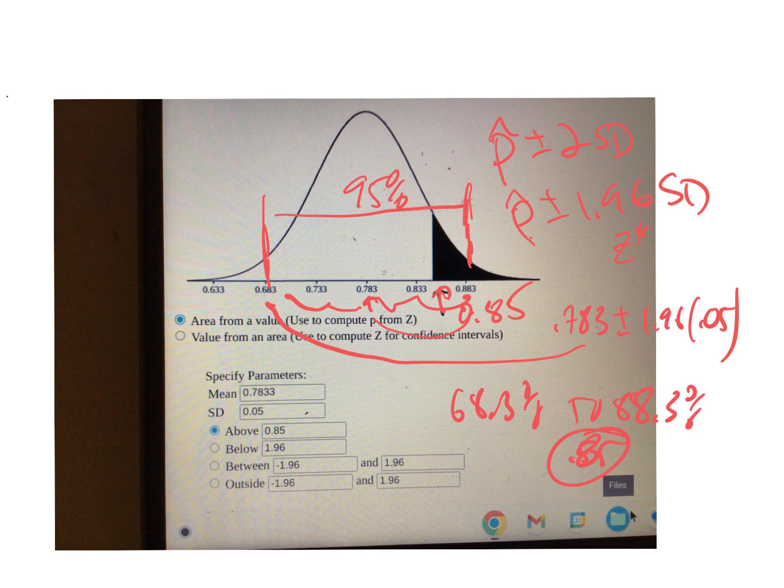And notice the only way I use that 0.85 is to check to see if this would be a normal distribution. So I don't have that number influencing this calculation. So yeah, this confidence interval does capture the 85% number. So the data doesn't contradict the school official's claim. I mean, it would not be unusual to get a sample of 60 students where only 78.3% of them were pursuing a degree or already had a degree. So that's the confidence interval lens, okay? And that's what we're looking for in Chapter 7.